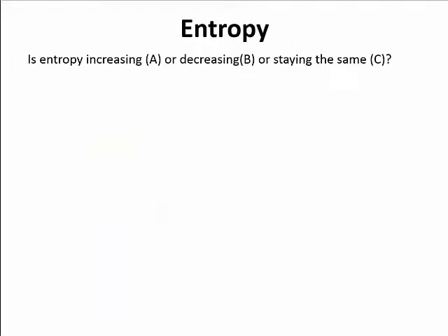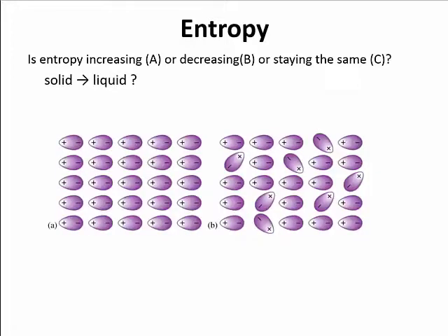So let's look at some examples and see if we can predict whether entropy is going to be increasing, decreasing, or staying the same. If I have a solid going to a liquid, what do you think is happening with the entropy? Well, if I look at A on the left, which is the solid, and B on the right, which is the liquid, the system on the right is going to have more possibilities of arrangements because those molecules can move around more.